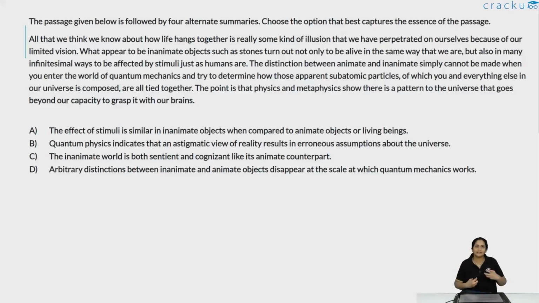So the author is saying that our distinction between inanimate and animate completely falls away when we start to think of it from the perspective of quantum mechanics and try to understand things from quantum mechanics.